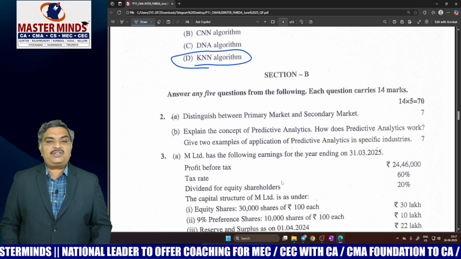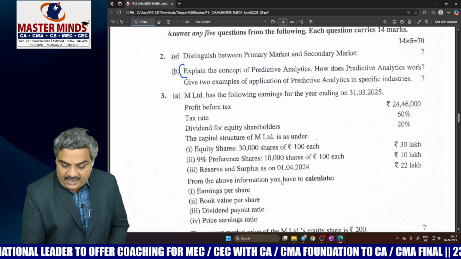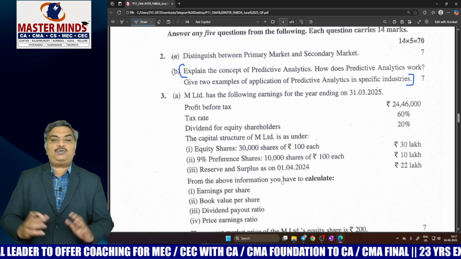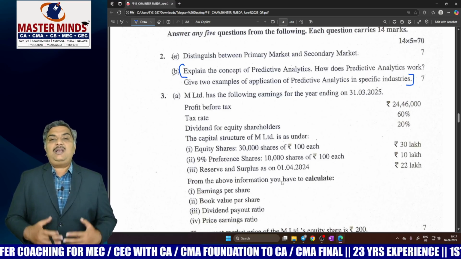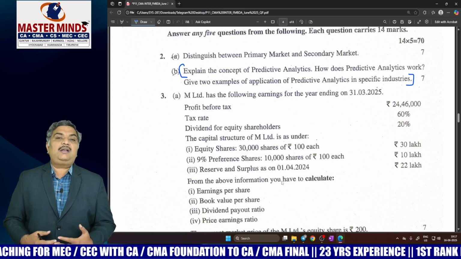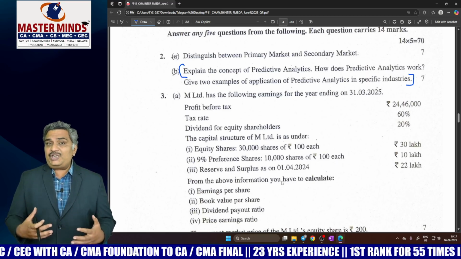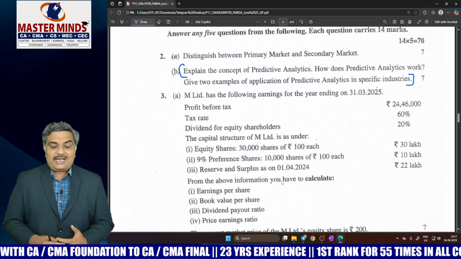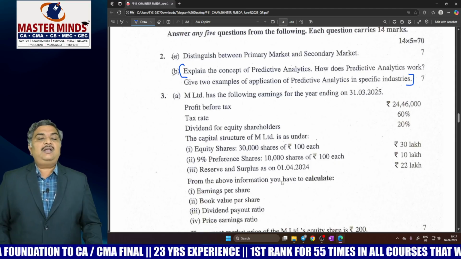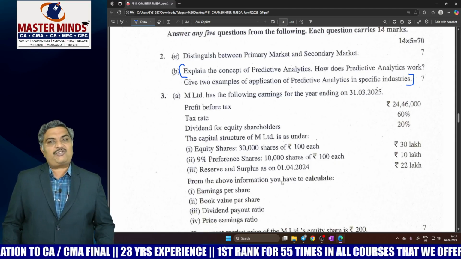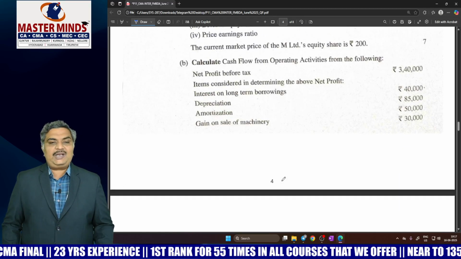And now coming to the question here: explain the concept of predictive analytics, how predictive analytics works, and give two examples of application of predictive analytics. So predictive analytics will help to predict business models, and examples can be used in e-commerce or in any other areas. We discussed this question in the day before sure shot strategy also. I asked you to prepare this question, so this is definitely a very easy question.